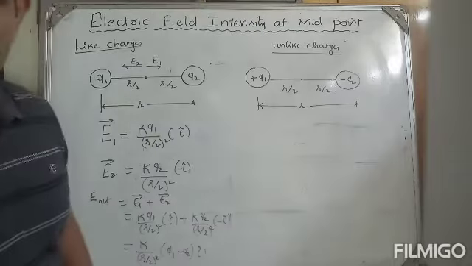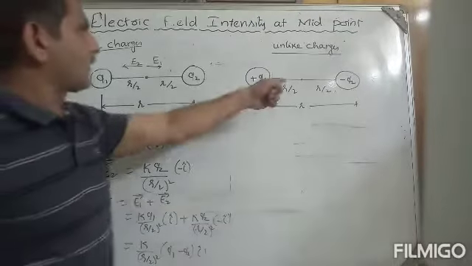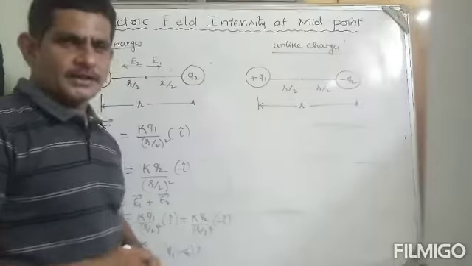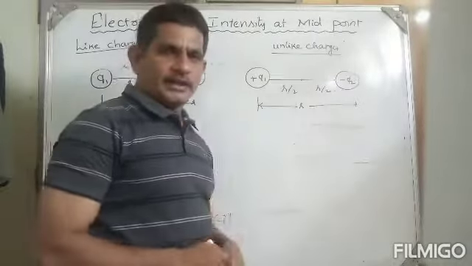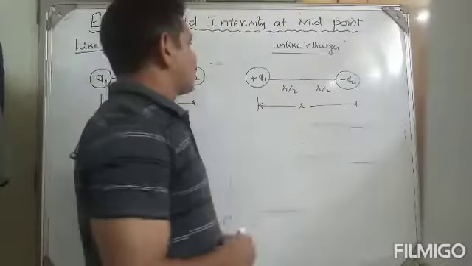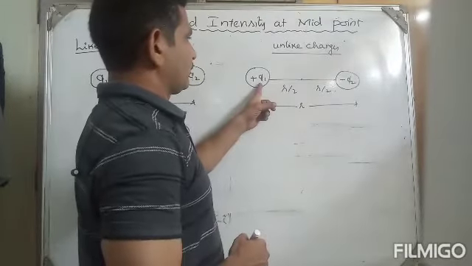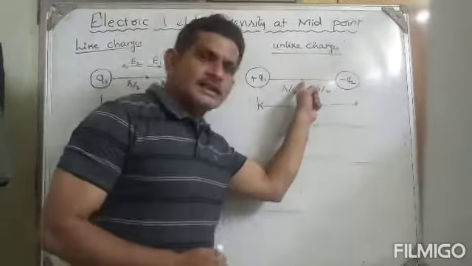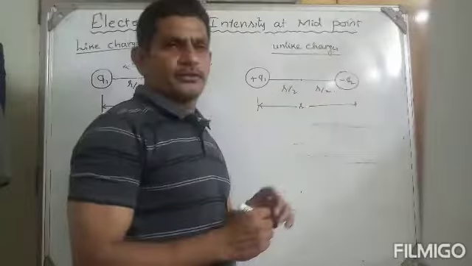And one more thing. If you want to go for the next example, this is unlike charges. If two unlike charges are separated by a certain distance, you are finding the electric field intensity at the midpoint. So is it positive or negative? Where you are finding the electric field intensity? We are finding the electric field intensity at this point. Is it positive or negative? Positive.